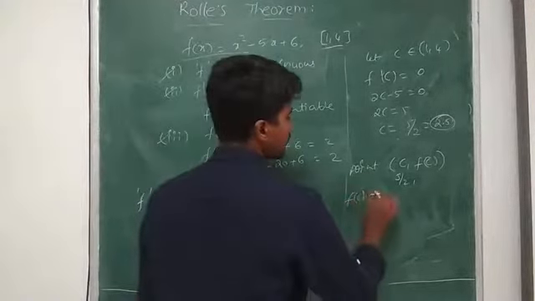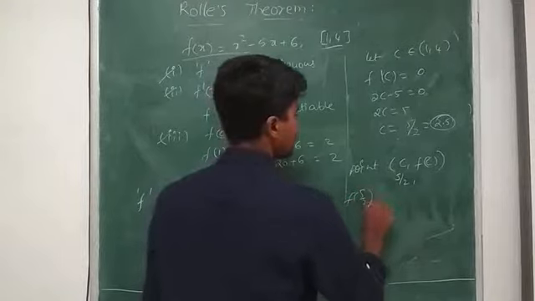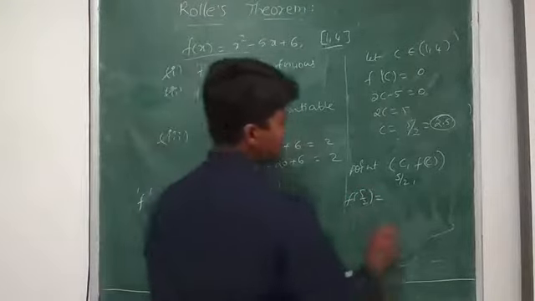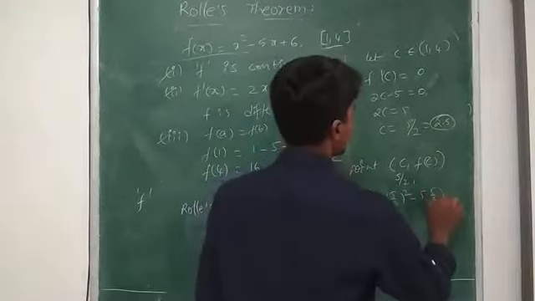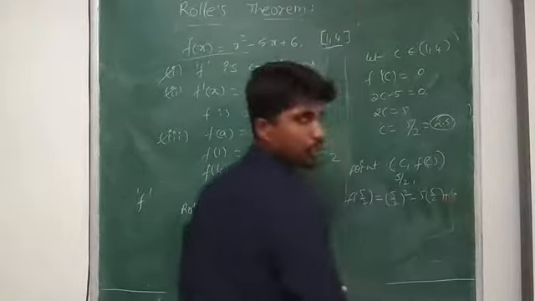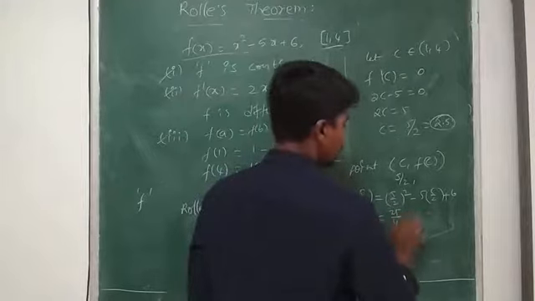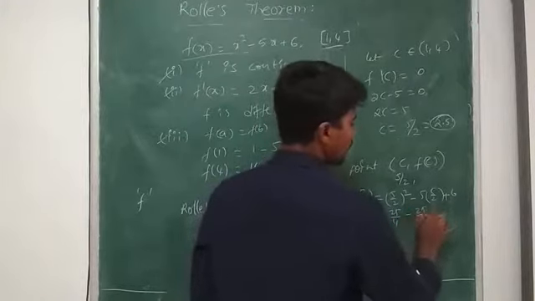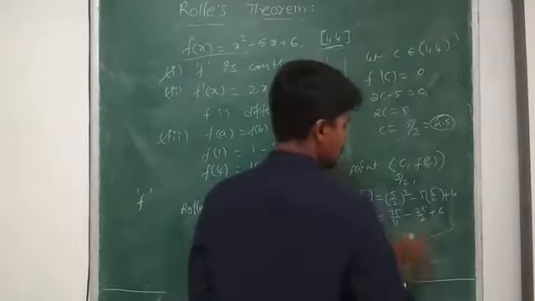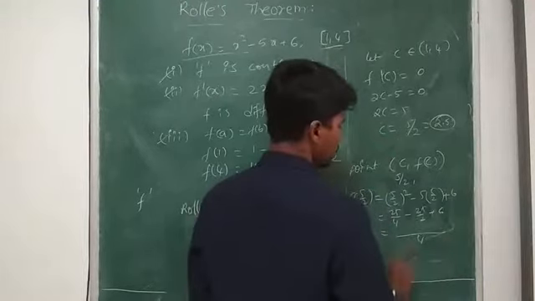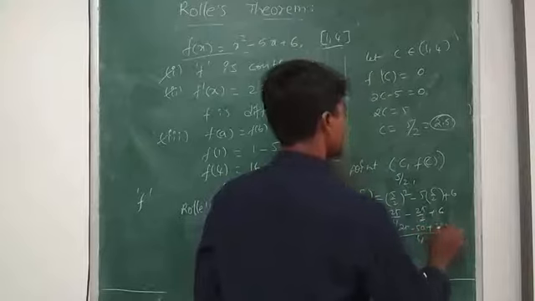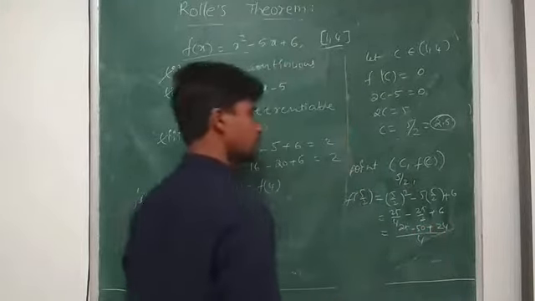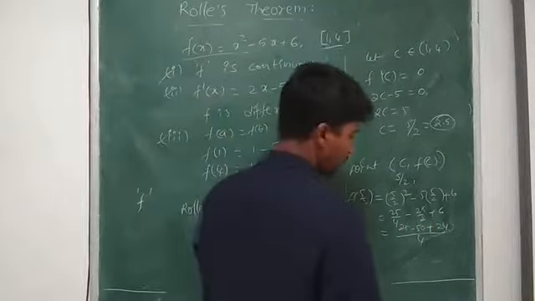F of c, meaning f of 5 by 2, is equal to 5 by 2 whole square minus 5 into 5 by 2 plus 6. 25 by 4 minus 25 by 2 plus 6, which is equal to, over 4, 25 minus 50 plus 24. 24 plus 25 is 49, minus 50.